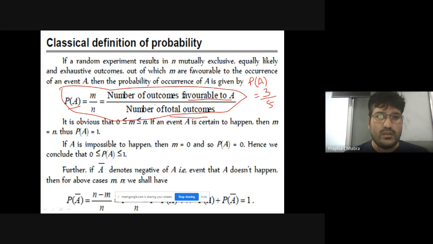See, the favorable outcomes definitely will be less than or equal to total outcomes, or we can say the denominator will always be greater than or equal to the numerator. If that is so for this formula, then the result will be from 0 to 1. What it means is that the probability of happening of any event A always lies between 0 and 1. You can check it by this formula.